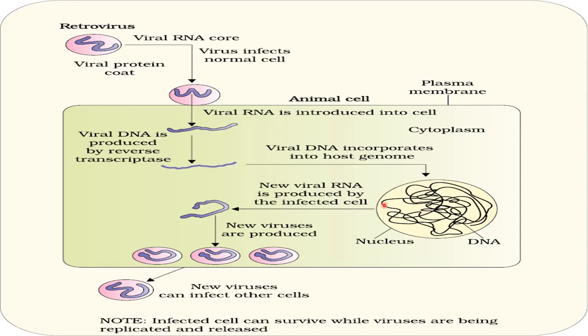That's why this macrophage is acting as a factory of the virus, because it survives even after it is affected by the virus. It helps in the replication of the DNA of the virus and the formation of the viruses. So this is the complete life cycle of HIV.